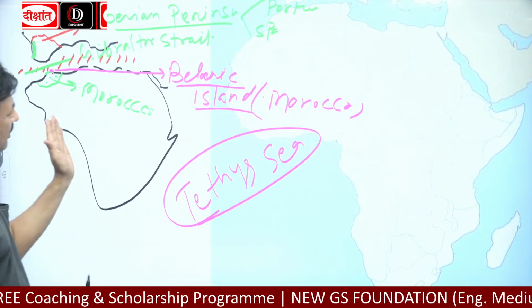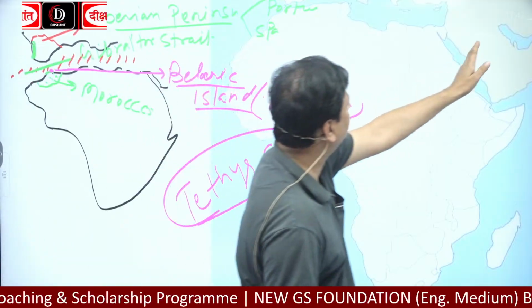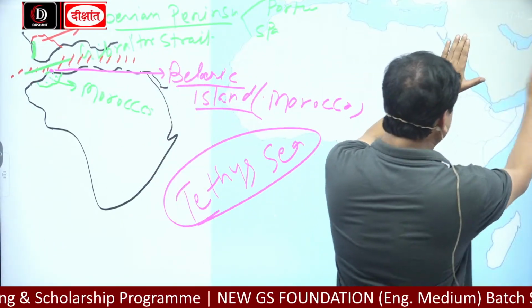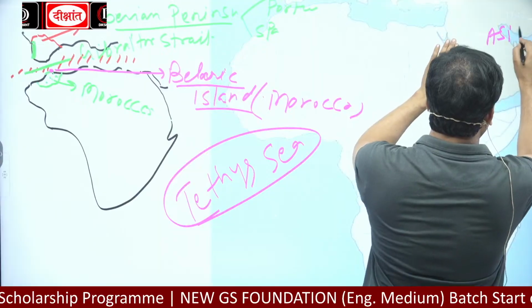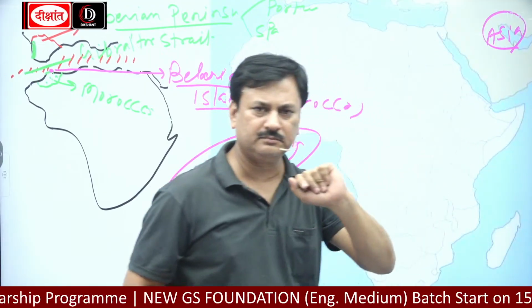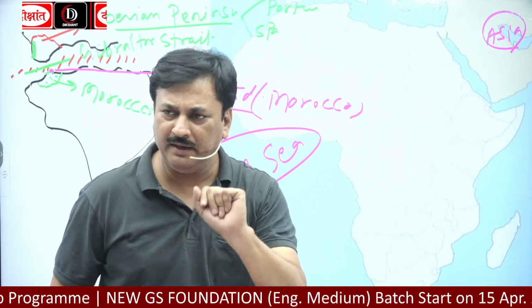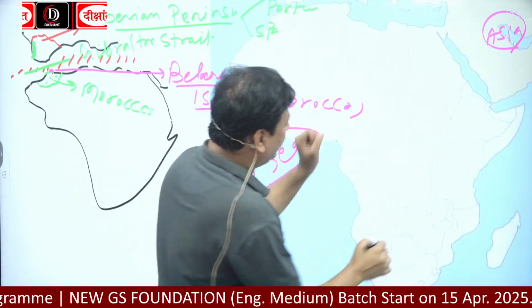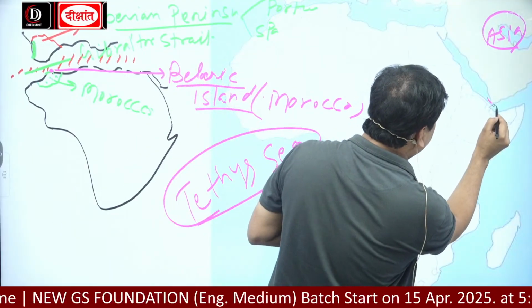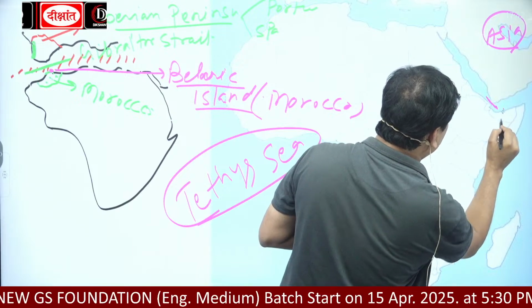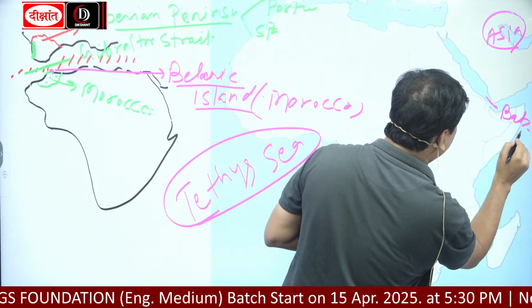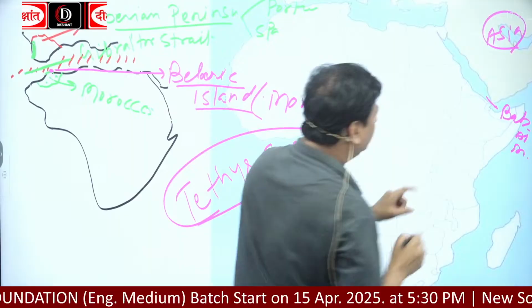And on the other side, there is what? There is Asia. This is Asia. Okay? And here is Bab al-Mandeb. This is what? Bab al-Mandeb. This is a strait.